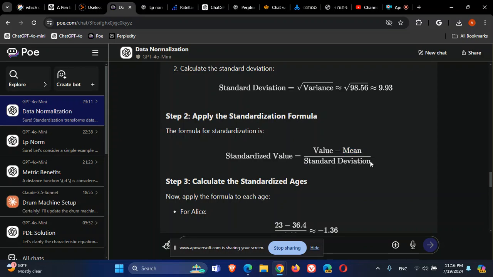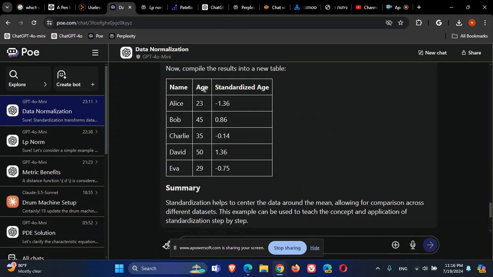This is how the group will have a mean of 0 and standard deviation of 1. This is the original data, and this is after standardization. You can see that after standardization, the mean is 0 and the standard deviation is 1.